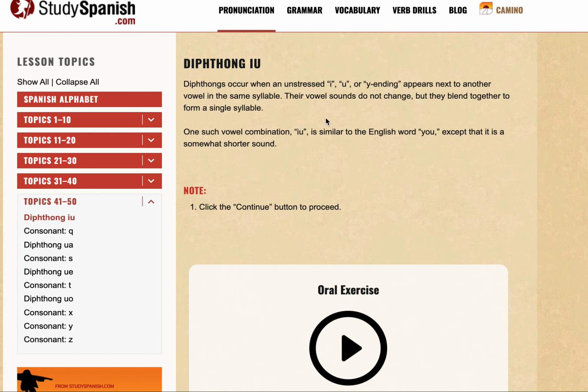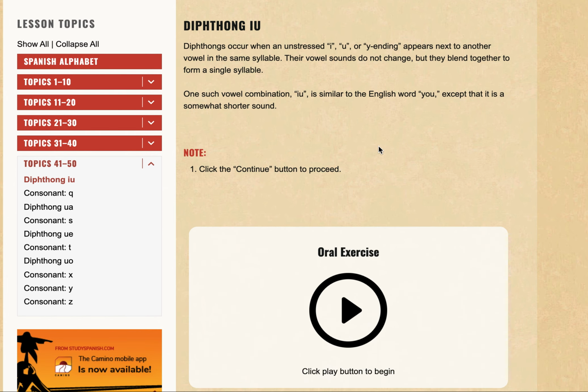So we know what diphthongs are, so we're not going to go through the definition. We're just going to go through what IU is. It's similar to the word U, except that it's a somewhat shorter sound. So let's look at some examples.